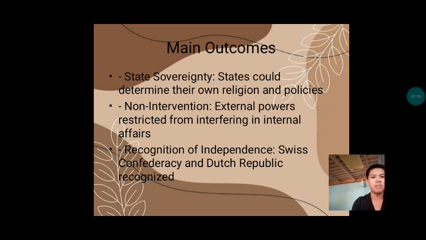Main outcomes: sovereignty, their own religion and policies; non-intervention, external powers restricted from interfering in internal affairs; recognition of independence of the Swiss Confederacy and the Dutch Republic. This is about the results of the treaty. Countries were now allowed to rule themselves without others interfering. They could also choose their own religion. Some places, Switzerland and the Netherlands, became officially independent.